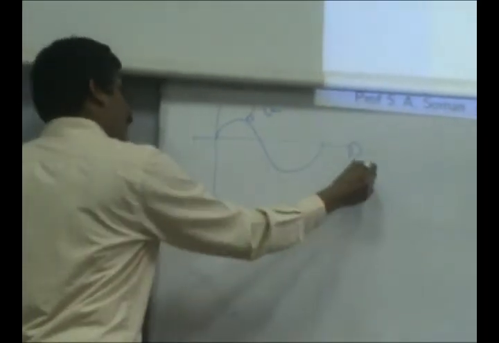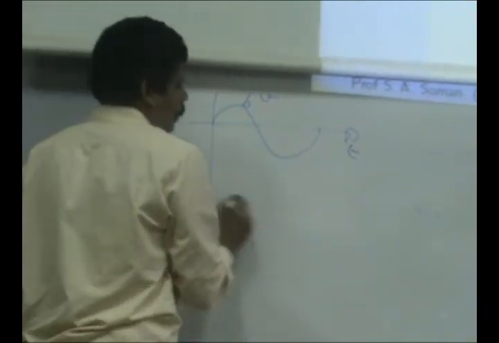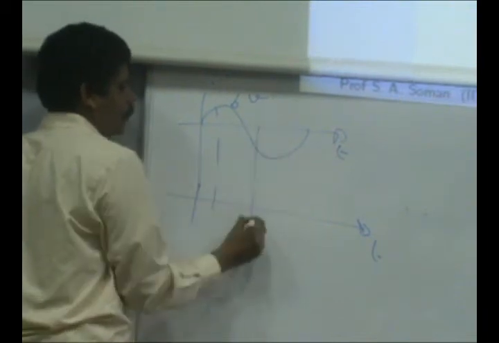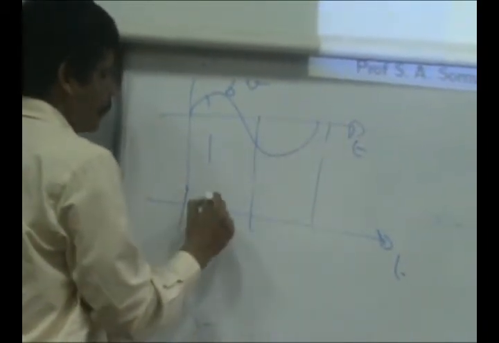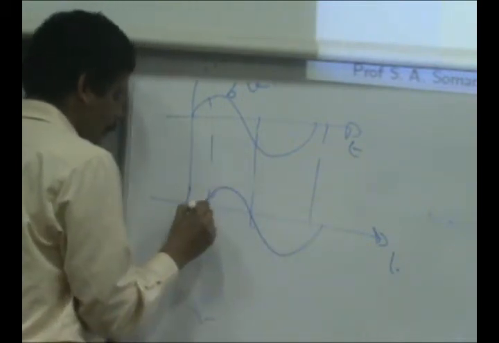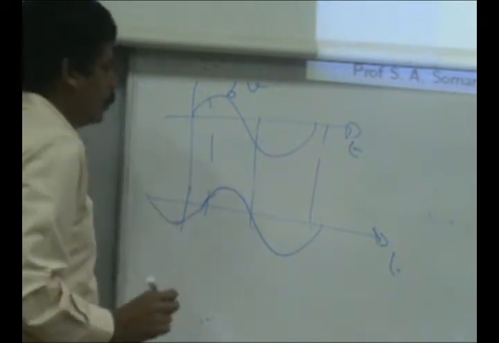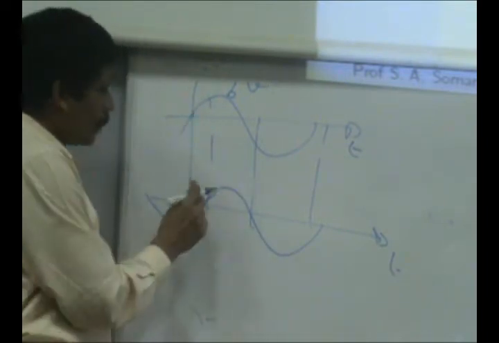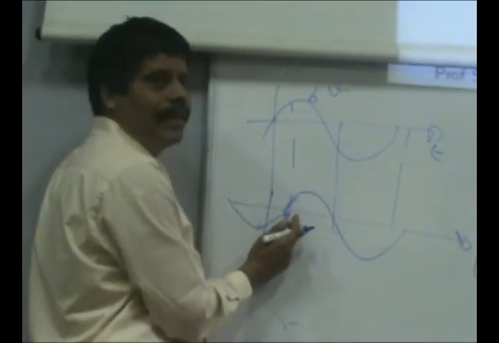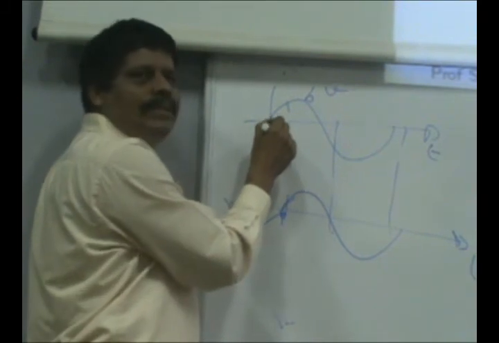If, for example, you think of this as one sinusoid, a reference sinusoid, let's say this is voltage, and let's say this is the current, you can see that this zero crossing is time delayed with respect to this zero crossing.